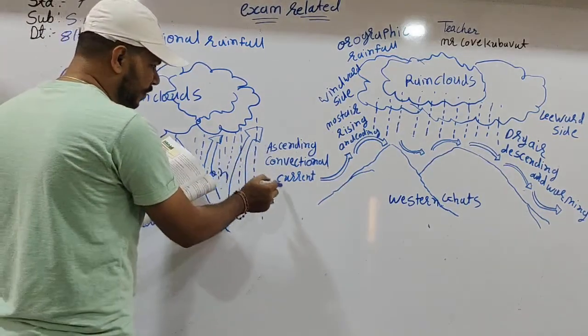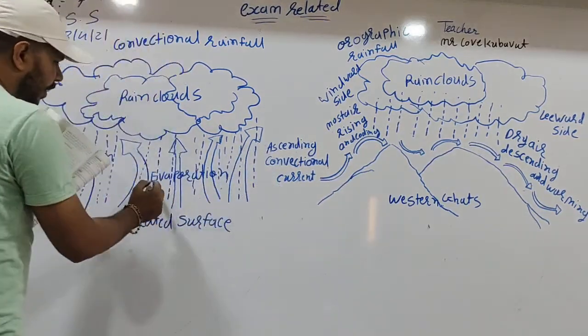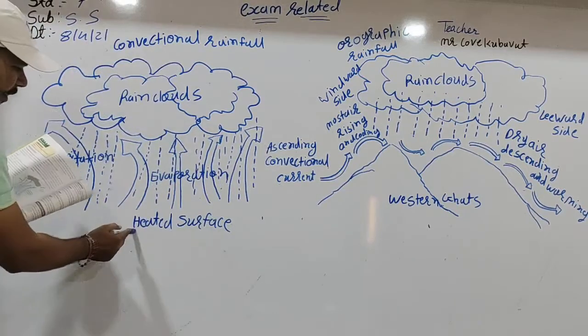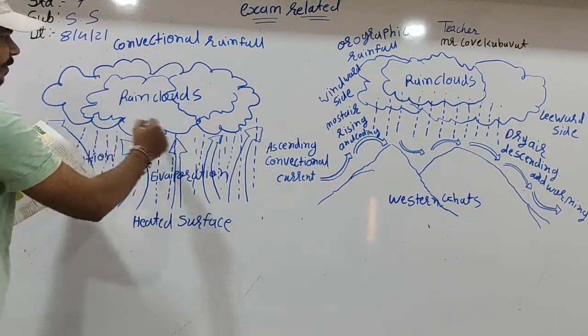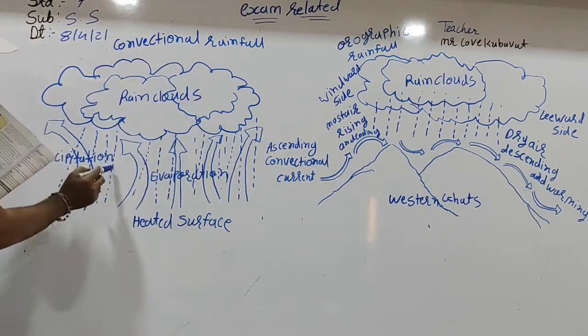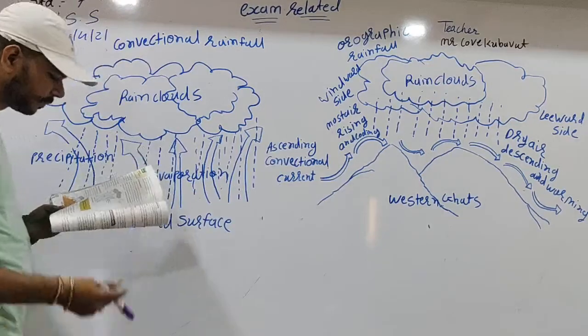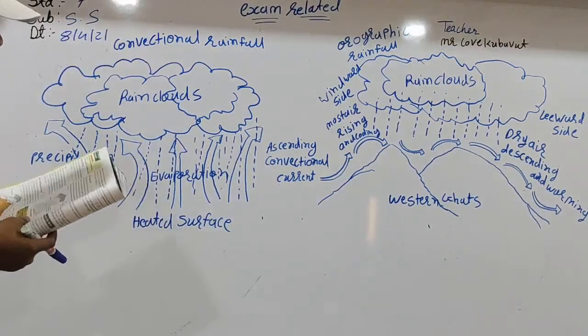Ascending convection current, depression, and then precipitation, and this is the heated surface. Hence, these are the rain clouds, precipitation, eruption, and ascending convection current. Write down on your book.